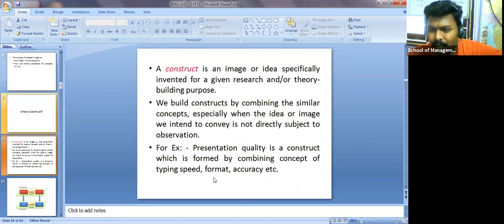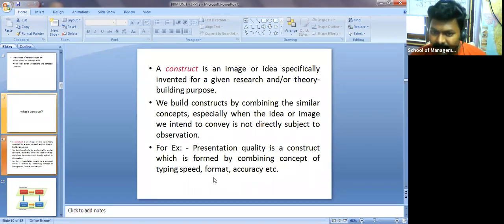Times New Roman or Arial or something else, we have n number of them. What type of format are you using, and accuracy. Suppose few people who know typewriter may type very fast. Those who do not know typewriter may use only two fingers. It will take time. So to know about your presentation quality, I need to depend upon three concepts: one is typing speed, one is format, and one is accuracy.